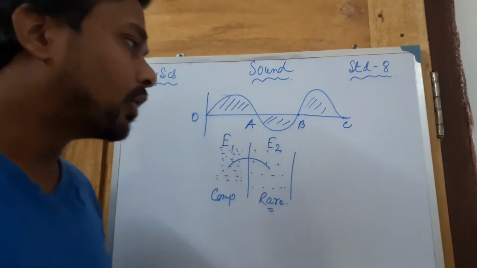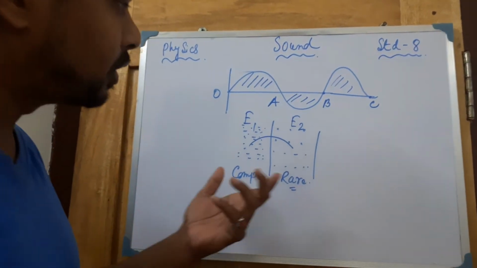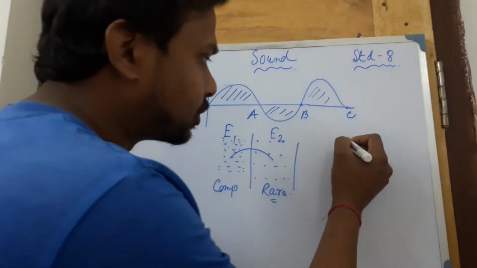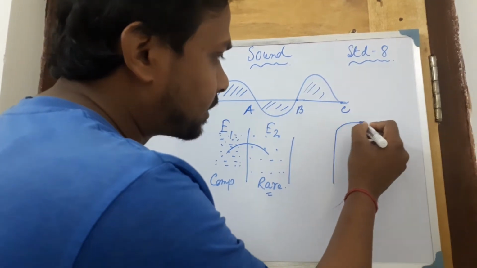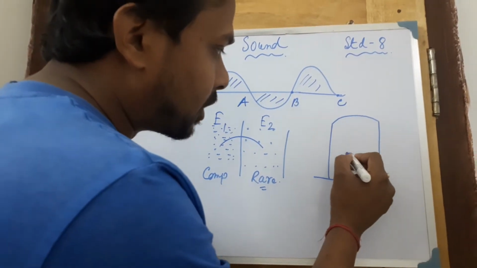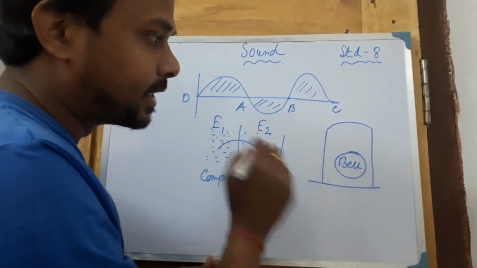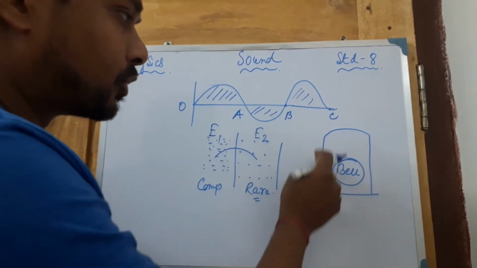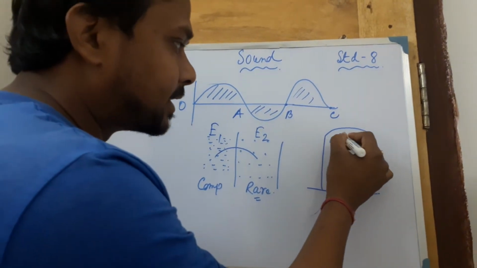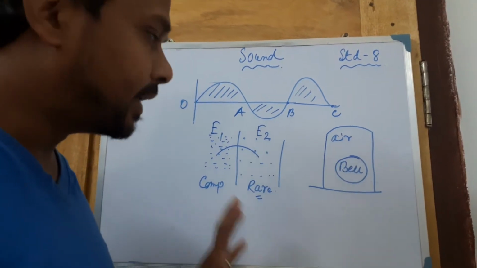Next thing is how can you prove that sound needs a material medium to propagate? Suppose you consider a bell jar system. Suppose one bell is here, inside this jar. If air, the gas, is present, and the bell is pressed, then definitely we can hear the sound.